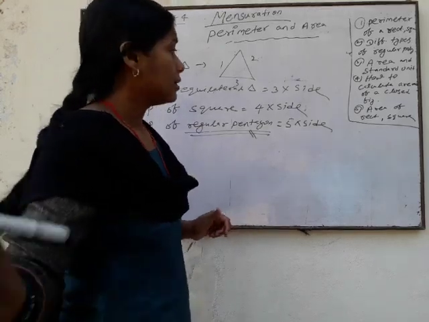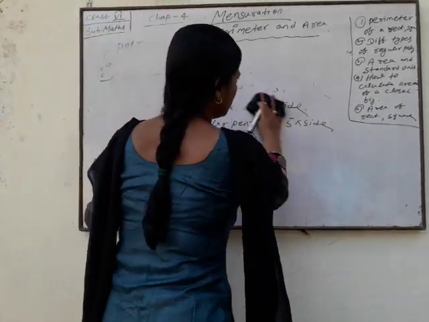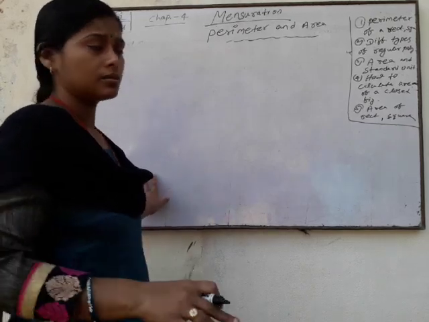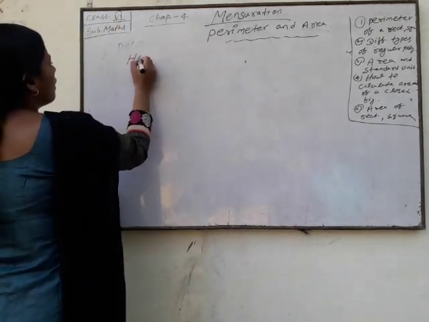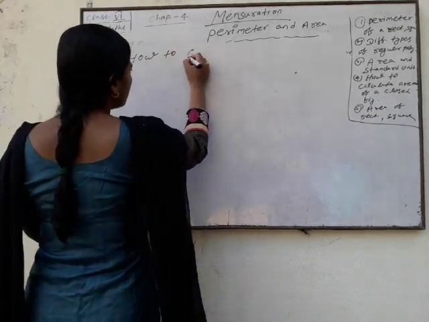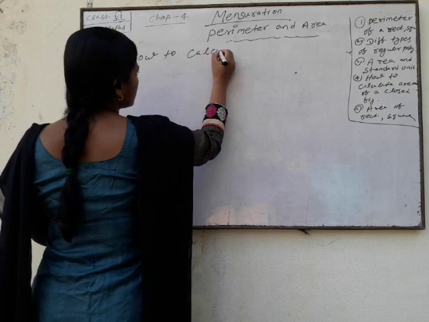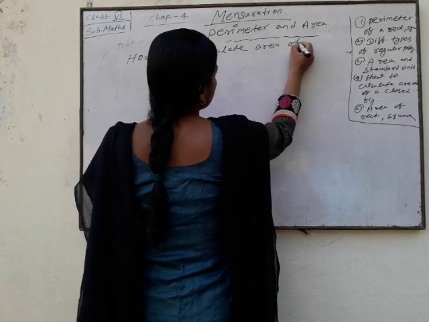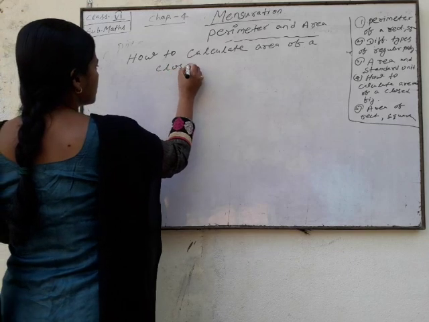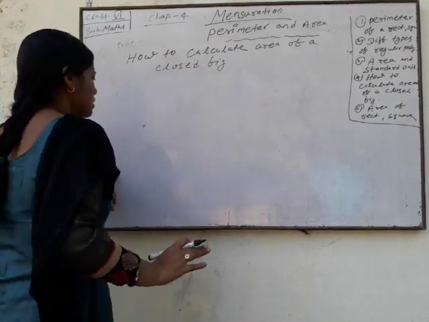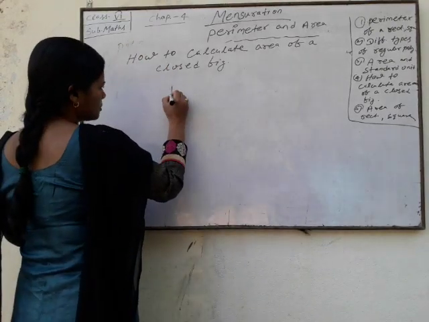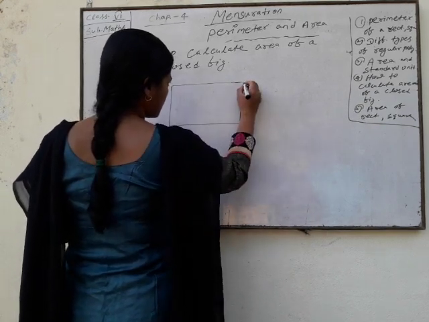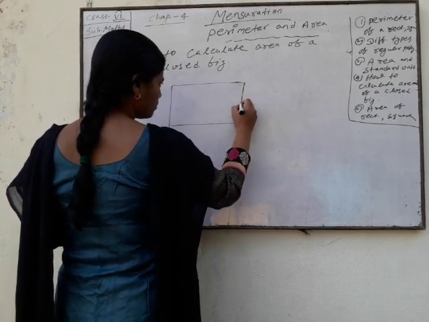Now, how to calculate area of a closed figure that is not regular? How to calculate the closed figure.